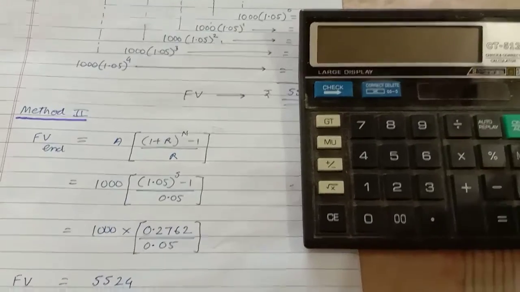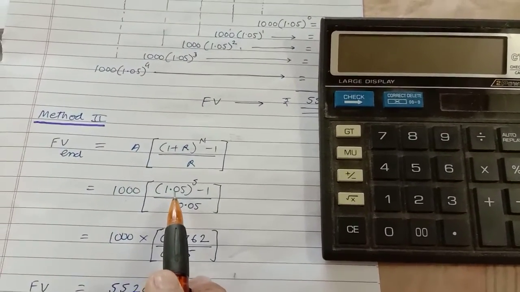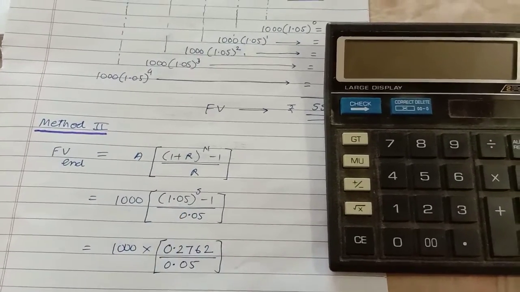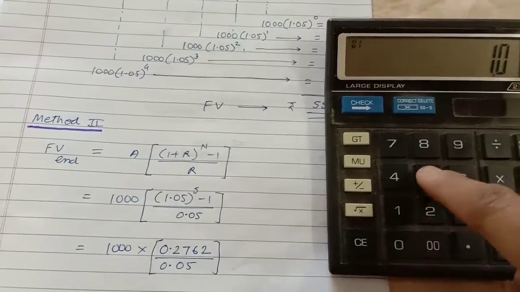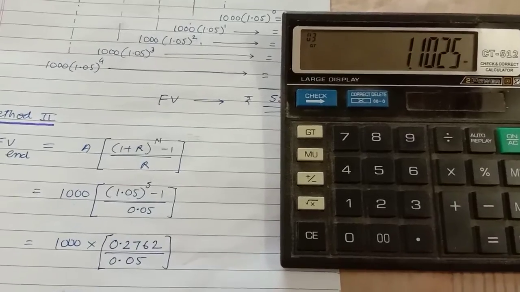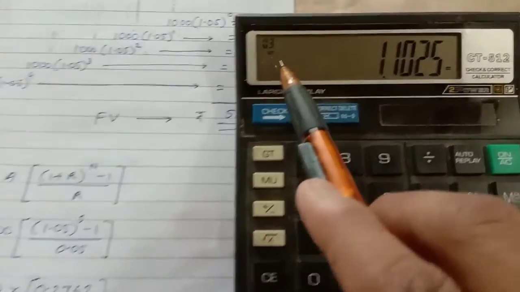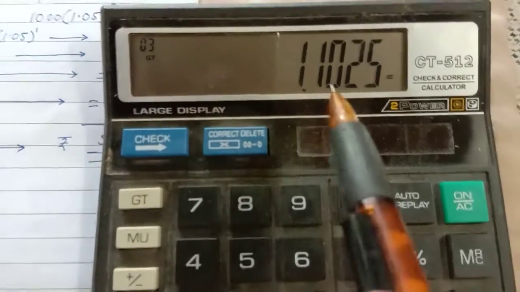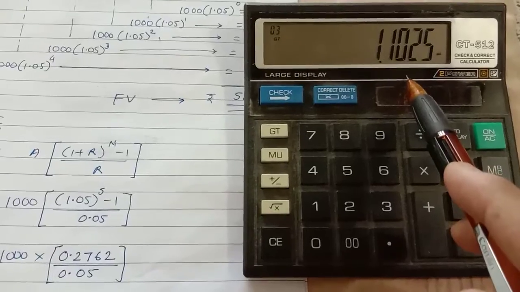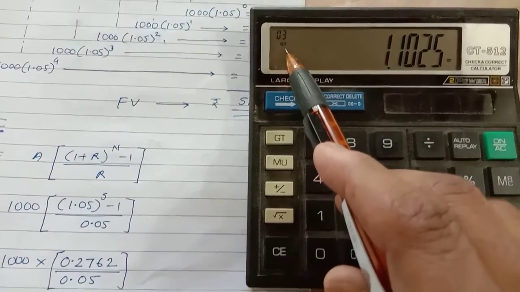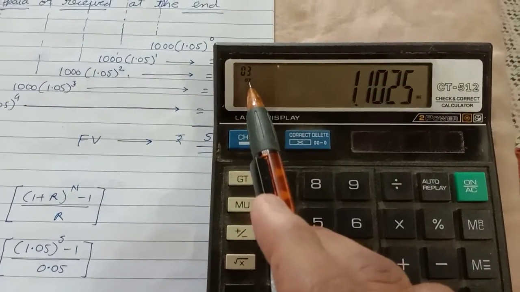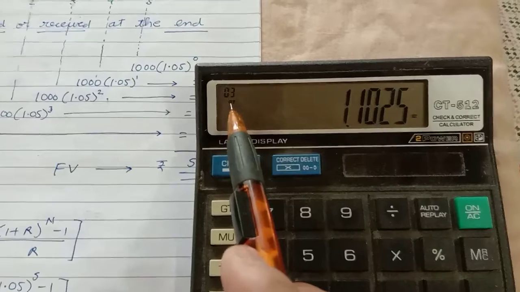See, I'll show you on the calculator how it is done. You are supposed to start from this bracket. Don't start from 1000. Start from here. So it is 1.05. Can you see? 1.05 multiply equal to, at the corner I got 3 over here. Can you see? I got 3. So this is the square, the answer for the square of 1.05, and the corner counter is 3. I want it raised to power 5. So I'll press the equal to sign until I get 6 over here.